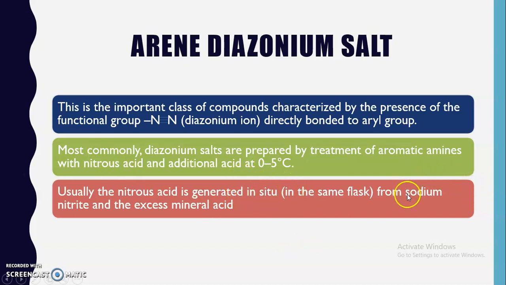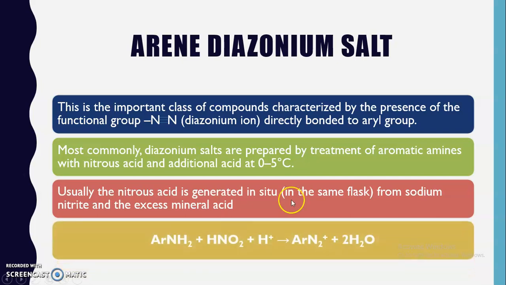How is nitrous acid prepared? By reaction of sodium nitrite with different mineral acids. Here we can use hydrochloric acid, sulfuric acid, and even acetic acid can be used. Now this is the particular chemical reaction. Here you can see the example of aniline, which on treatment with HNO2, that is nitrous acid, and the mineral acid that we have utilized, leads to the formation of ArN2, where this N2 is N triple bond N, which has a positive charge.